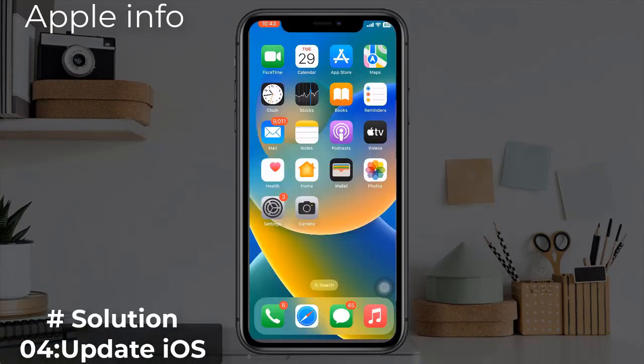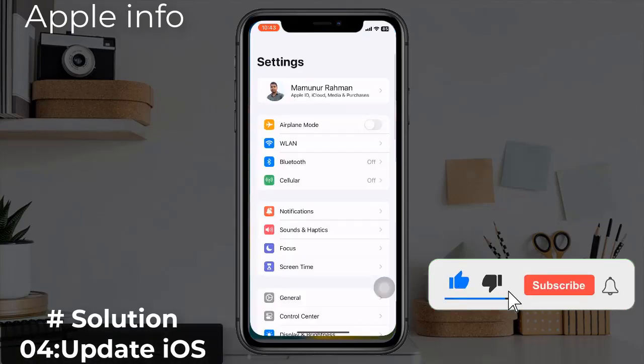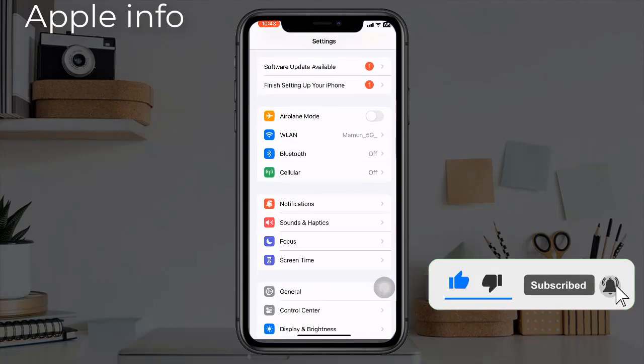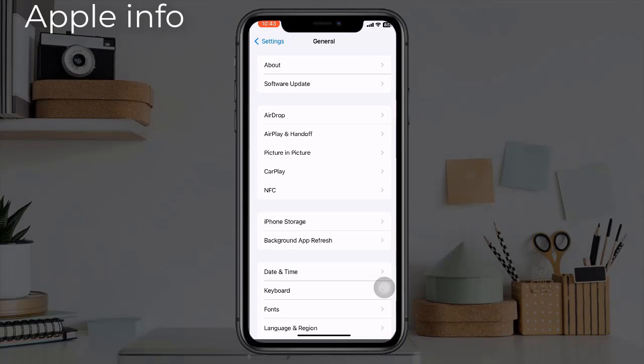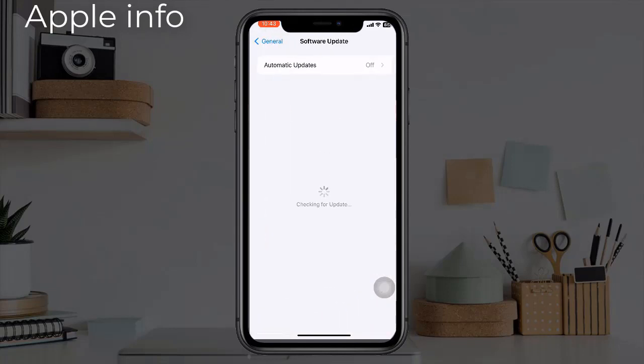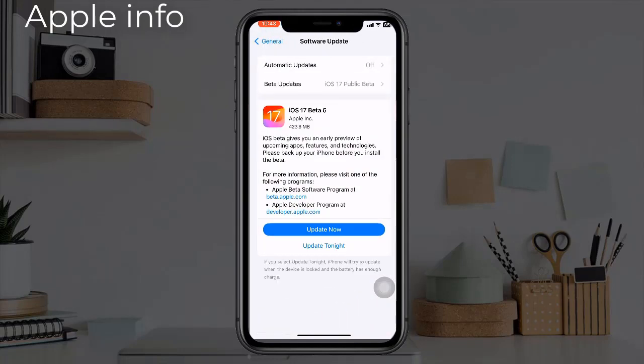Solution 4. Update iOS. To check the update availability of your iPhone, go to the Settings app. Find and tap on General. Tap on Software Update. If any update is available, download and install it.